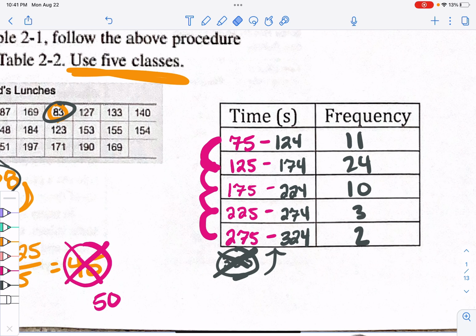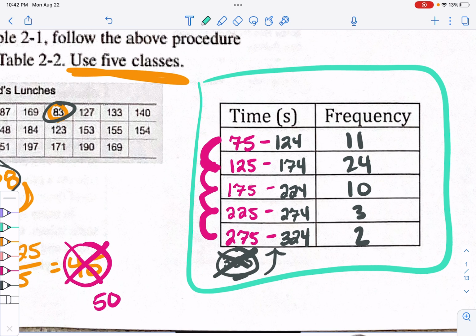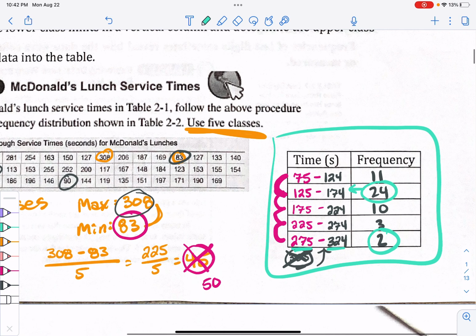Now, in addition to this, the reason why we do this frequency table is so that I can see what the trends are. So the majority of the time it took 125, which is about 2 minutes, to 174, which is a little bit less than 3 minutes. So it's taking about 2 to 3-ish minutes to get my food through the drive-thru, the majority of the time, because that's 24 in there. Very rarely do I end up in this top category where it takes me that long, okay? So we can see those trends from that frequency table of how this data plays out, okay?